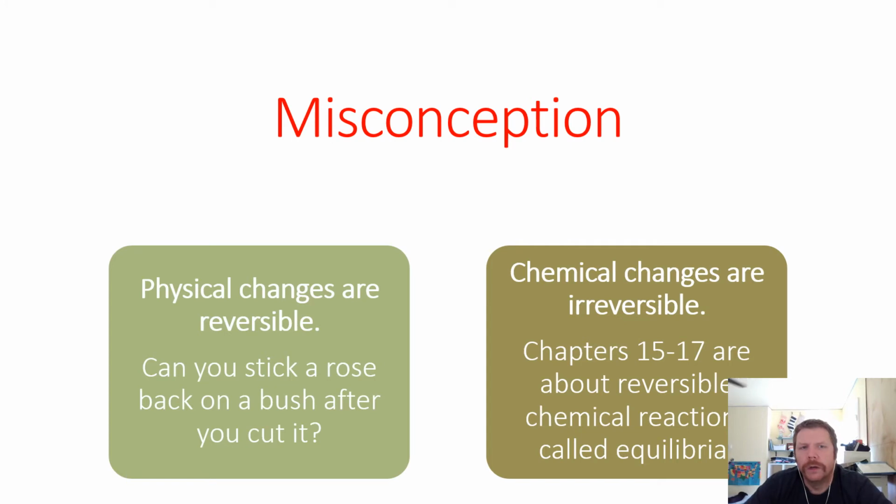Okay, so a common misconception is that physical changes are reversible. So can you stick a rose back on a bush after you've cut it? No, you can't really. Okay, chemical changes are irreversible. Well, chapters 15 through 17 are about reversible chemical reactions. This is called equilibria or equilibrium.